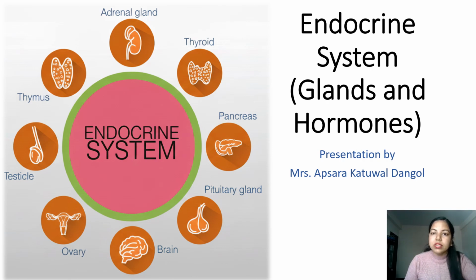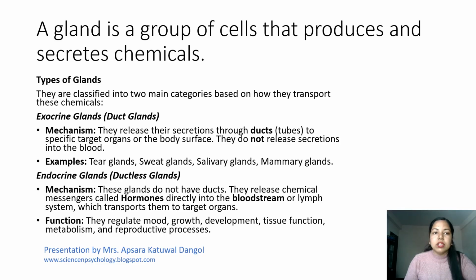Today we are going to study the endocrine system, where we will be discussing glands and the related hormones. Talking about the gland, it is a group of cells that produces and secretes chemicals. There are two types of gland: one is the exocrine gland and the other is the endocrine gland.